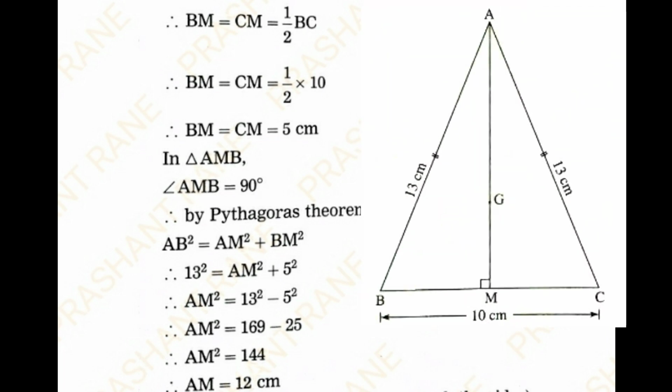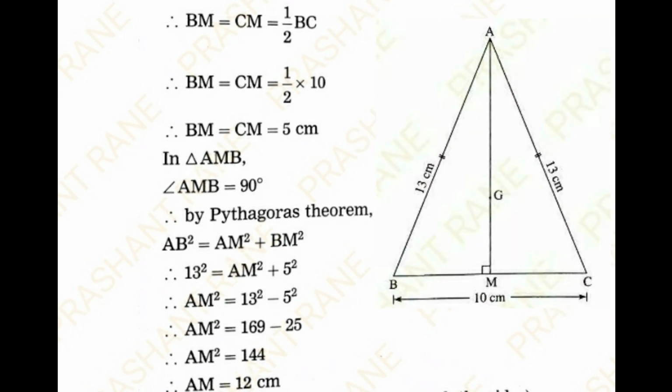Therefore, BM is equal to CM is equal to half of BC. Therefore, BM is equal to CM is equal to half of 10, that is 5 centimeter. Now, look at the figure in triangle AMB. Angle AMB is 90 degrees.